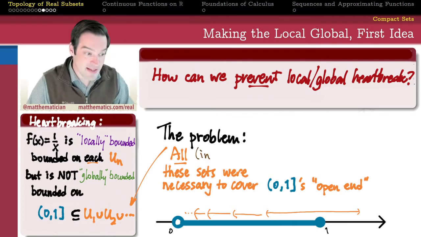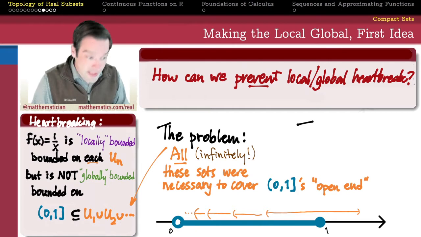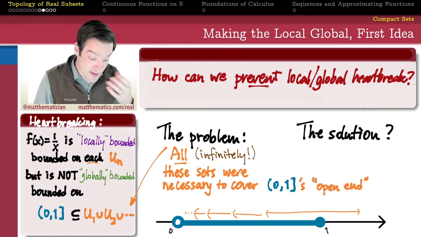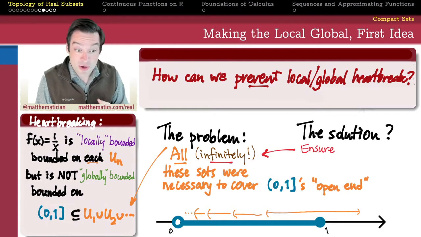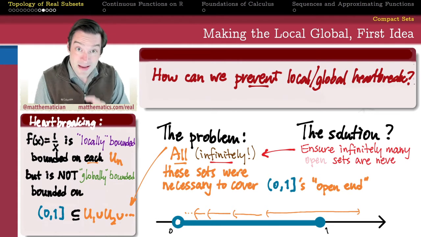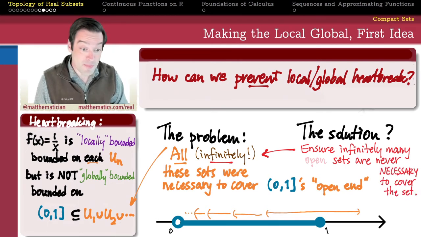And the necessity of that infinitude appears to be the problem. So maybe the way to avoid the heartbreak in the future is to try to ensure that we never need to use infinitely many open sets to cover the set that we want to be interested in.